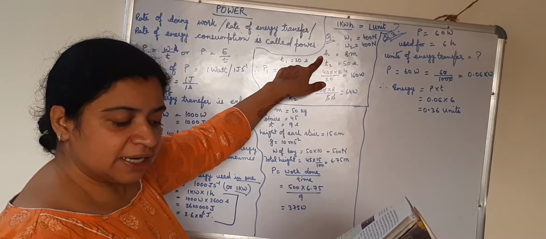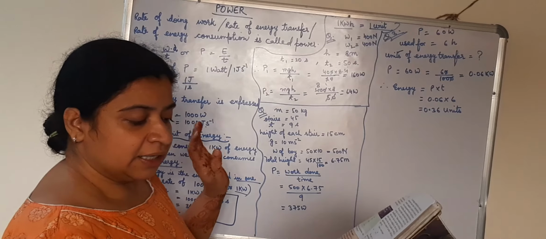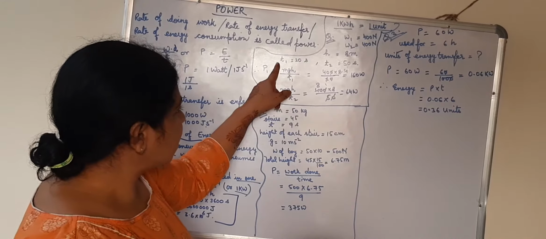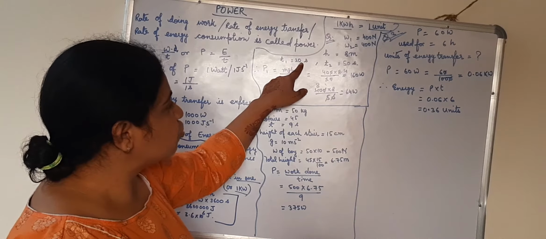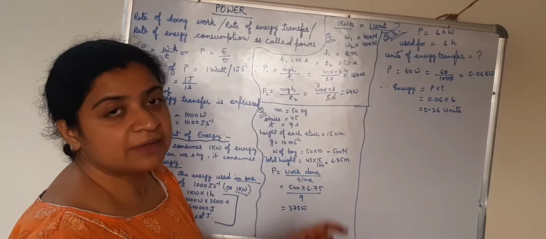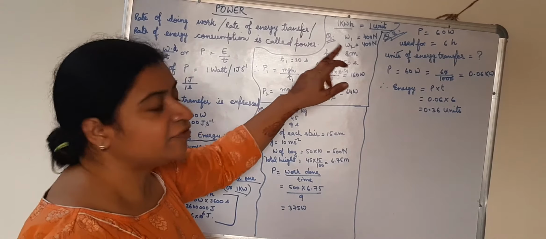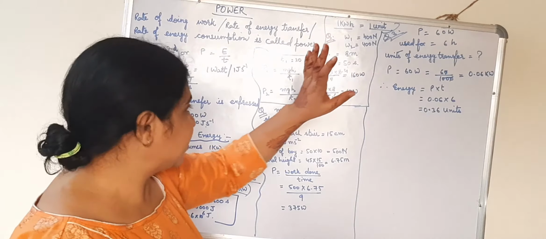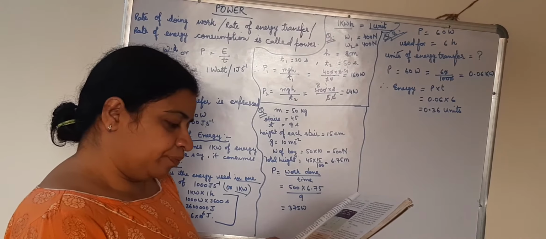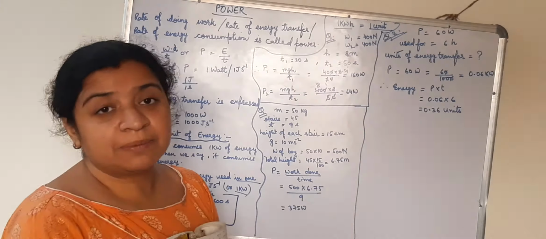We name one girl as A and the other as B. Girl A takes 20 seconds. So time taken T1 for the first girl is 20 seconds and the second girl has taken 50 seconds to climb a rope up to the height of 8 meter, though they have the same weight. So what is the power expended by each girl?